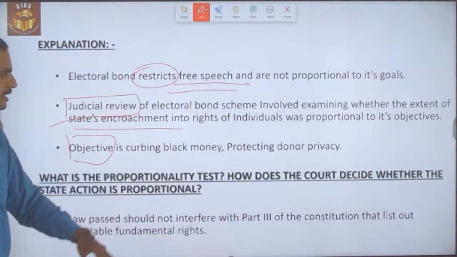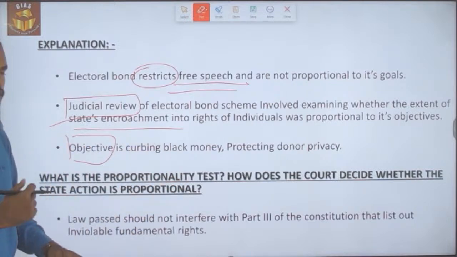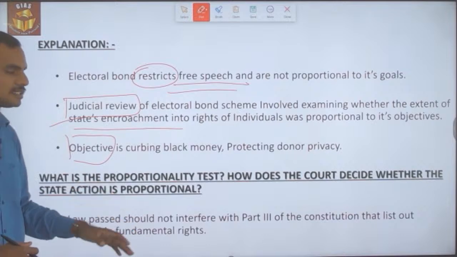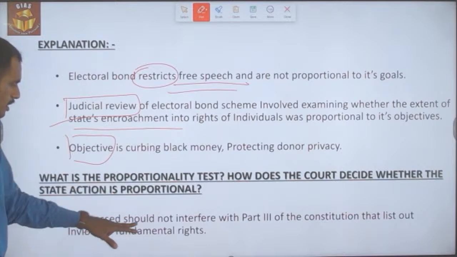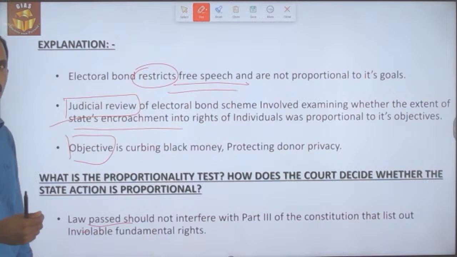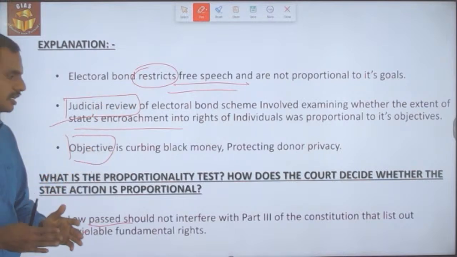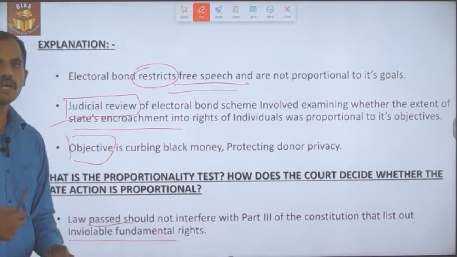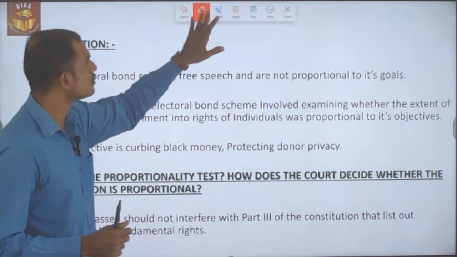What is the proportionality test, and how does the court decide whether the state action is proportional? The law passed should not interfere with Part 3 of the Constitution, which lists certain fundamental rights which are inviolable.